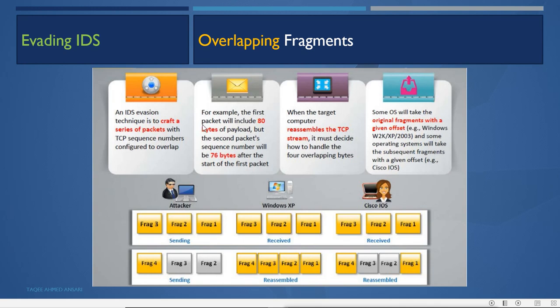For example, the first packet will include 80 bytes of payload, but the second packet's sequence number will be 76 bytes after the start of the first packet. When the target computer reassembles the TCP stream, it must decide how to handle the 4 overlapping bytes.